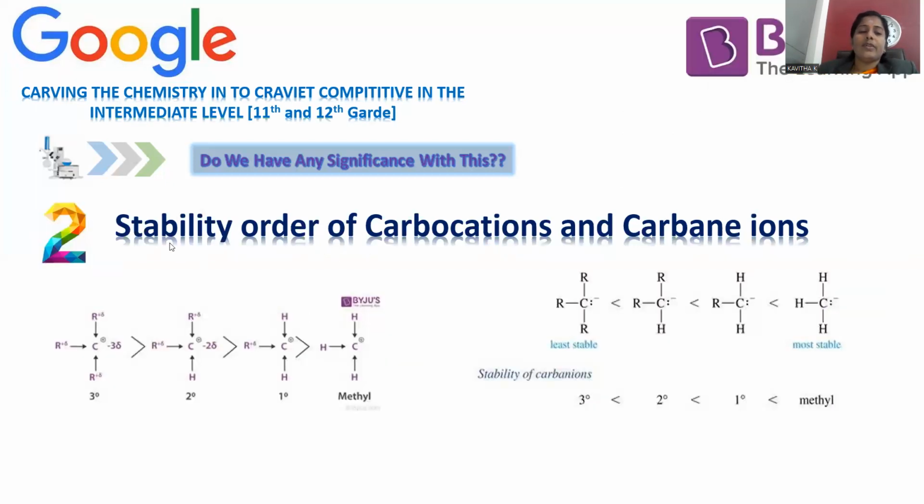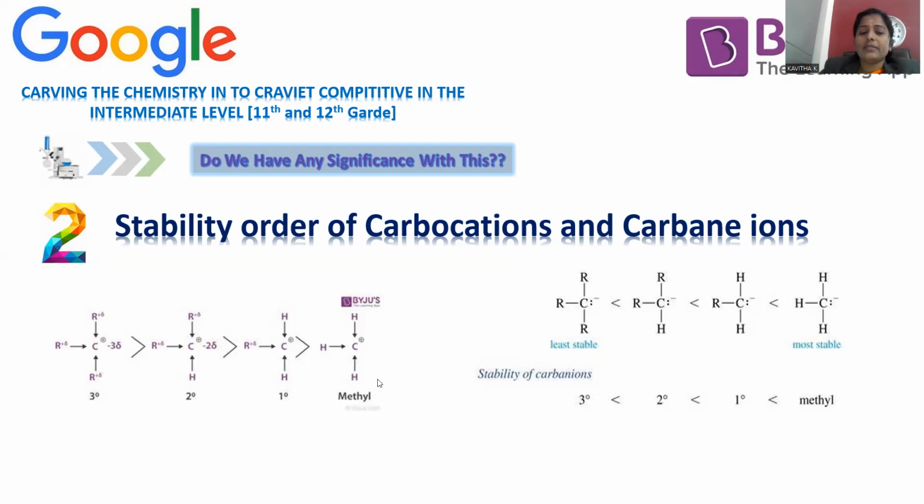Move on to second application, significant factor, stability order of carbocations and carbanions. Again, here inductive effect plays a role to determine the stability of carbocation. Carbocation denotes any carbon with a positive charge upon it. Positive charge means electron deficient. Being electron deficient, how will it be satisfied? Any electron releasing groups are there, then only it will be satisfied, then only it will become more stable, right?